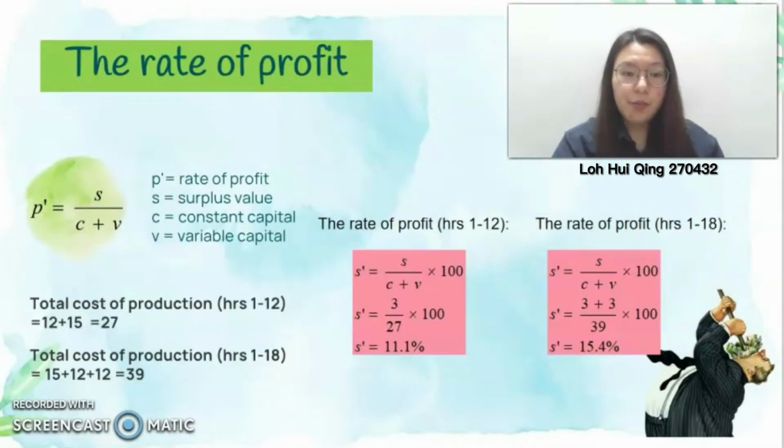Next will be the rate of profit. From the formula, P prime is the rate of profit, S is the surplus value, C is the constant capital, and V is the variable capital. So constant capital plus variable capital will be the total production cost.